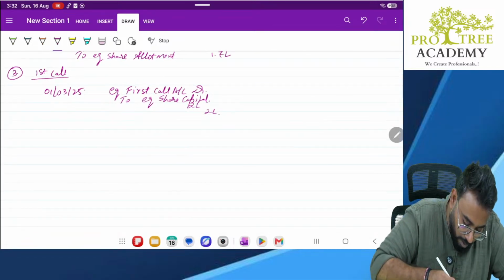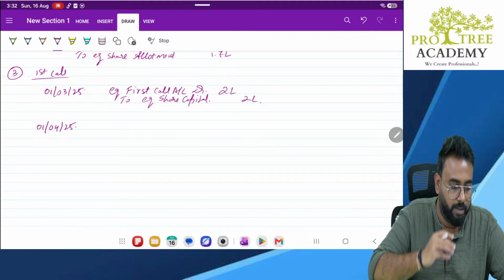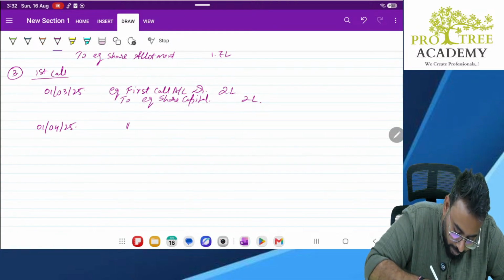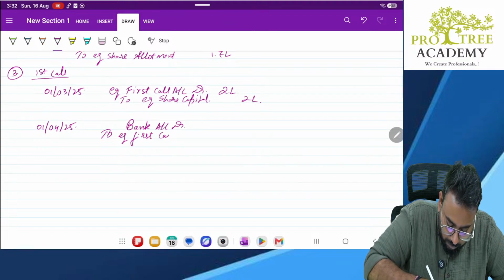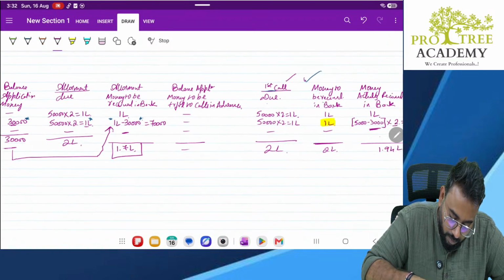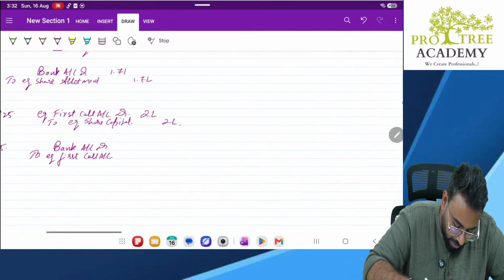Okay. Now when is the money due? The money is actually due on 1st April. Correct? That time we'll receive the money in our bank account. Bank account debit to equity first call account. How much we have received? First call due was 2 lakhs. Money actually received in the bank is 1.94 lakhs.